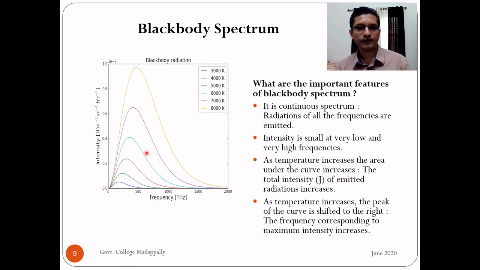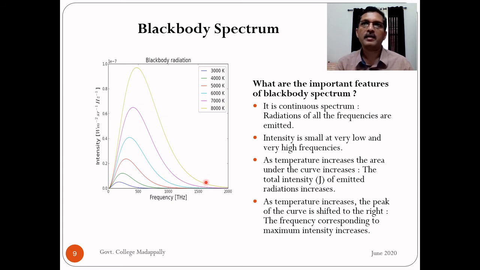Obviously, you can see we have 6 curves here for different temperatures. So as the temperature increases from 3000 Kelvin to 8000 Kelvin, you can see that the area under the curve increases. What does it mean? What is the meaning of area under a curve?